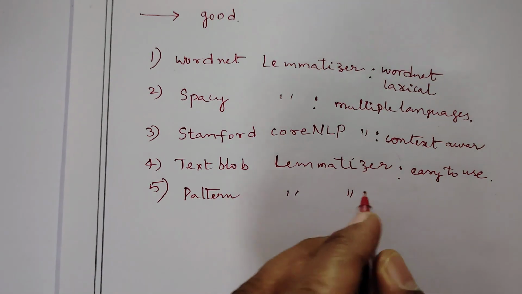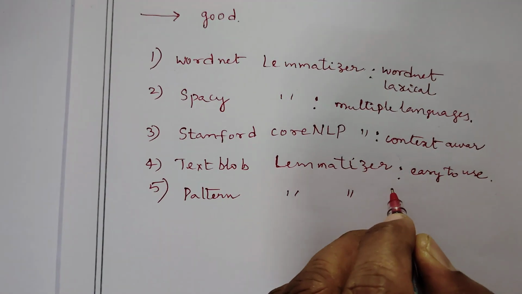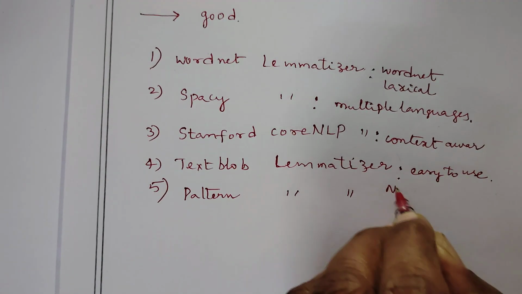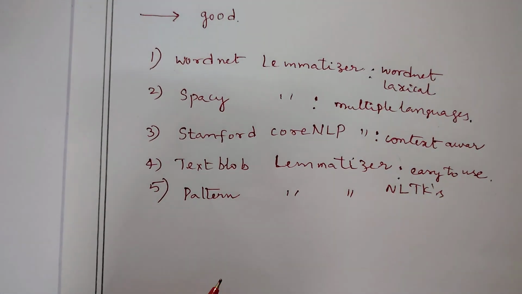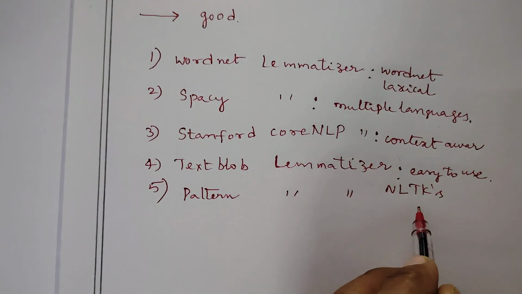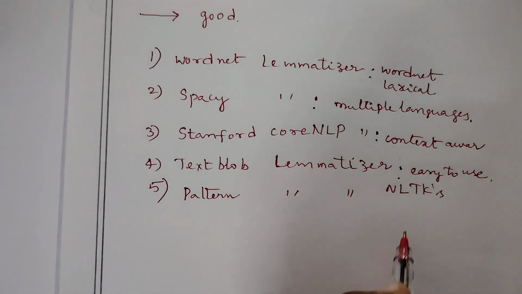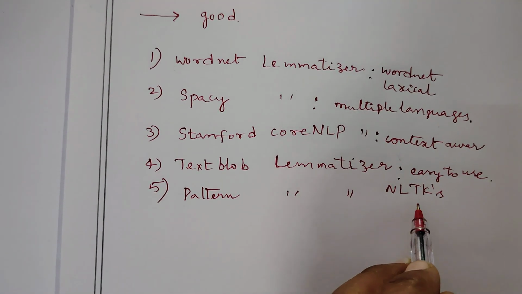In this TextBlob lemmatizer, we are going to use NLTK, the Natural Language Toolkit, with WordNet. That library has to be imported.